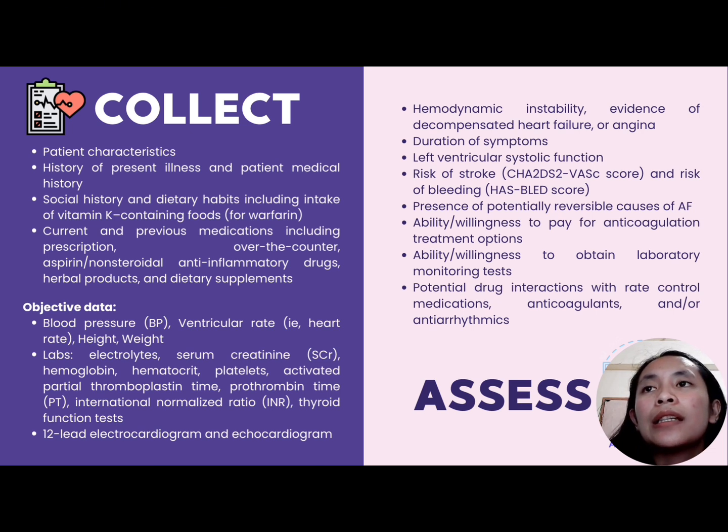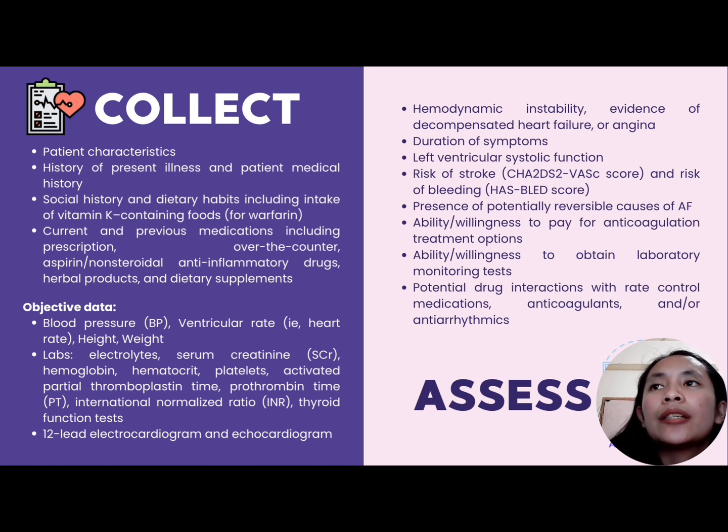Next is left ventricular systolic function. This is also to know the left ventricular ejection fraction of the patient. Also yung risk of stroke ni patient which can be measured through the CHA2DS2-VASc score and also yung risk of bleeding which can be measured through the HAS-BLED score or the Hasbled score.